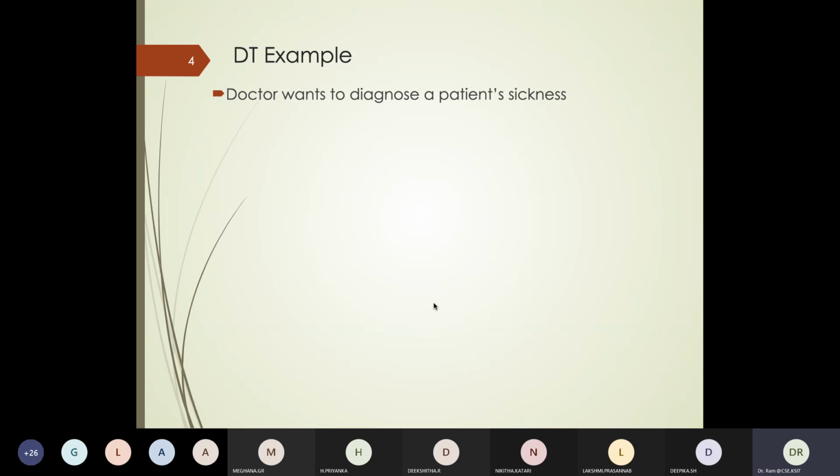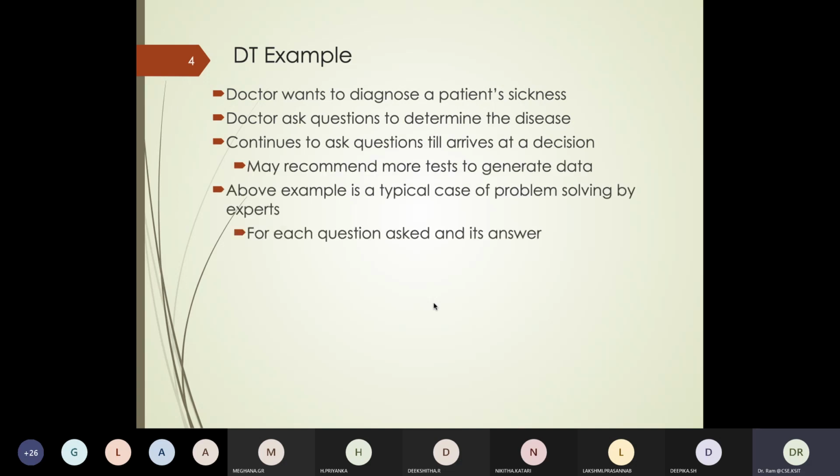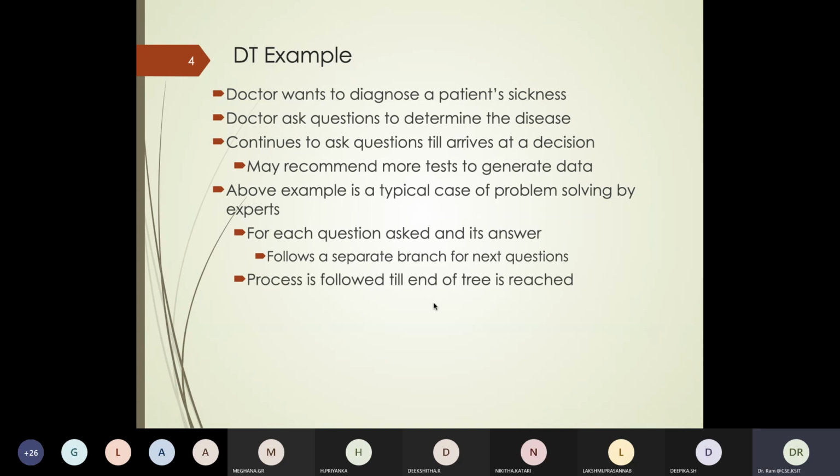Because then they will try to determine whether you have pneumonia, typhoid, a normal flu fever, or fever due to tiredness, whatever. So doctors almost on a daily basis use a decision tree as part of their profession. Each time a question is answered, the doctor will follow a certain branch, and so on. That is how the decision tree works. Once you reach the end, you're diagnosed, the disease is identified, and then you proceed further.